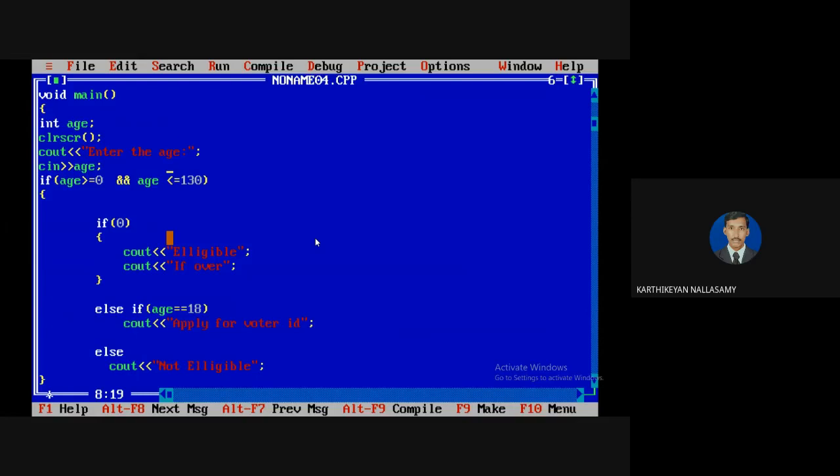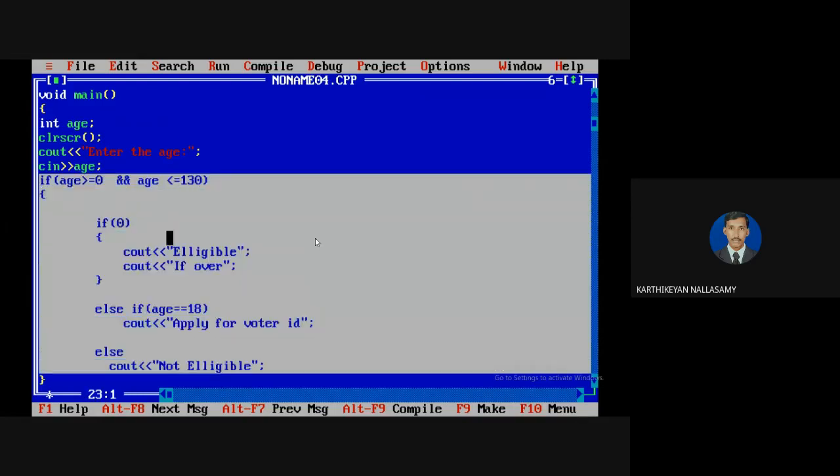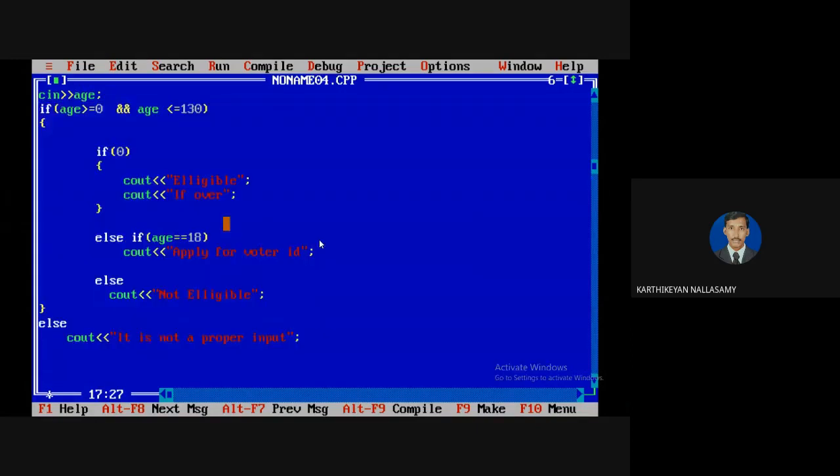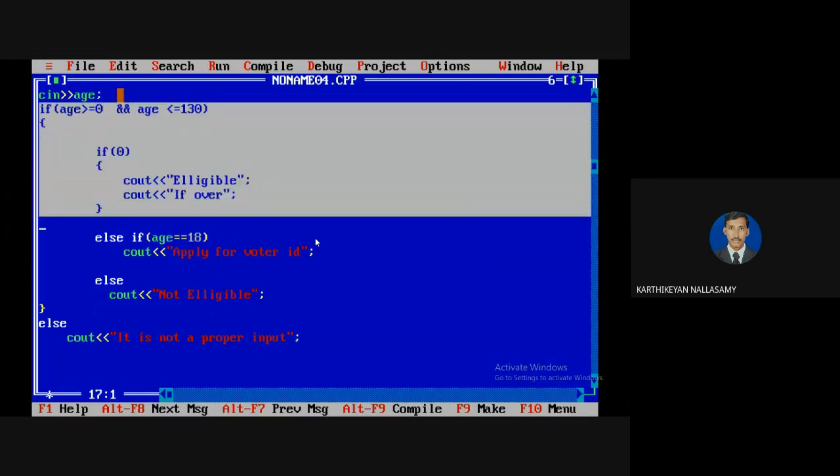Okay, so now you have some clear idea about the if else if ladder. Next, I will go with one more, that is called switch case. Actually, switch case is a little bit different from if else. It is a replacement for the if else if ladder. Normally, in an if else if ladder, we write a condition using any relational operator. But in the case of a switch case statement, it executes only the equal relational expression.